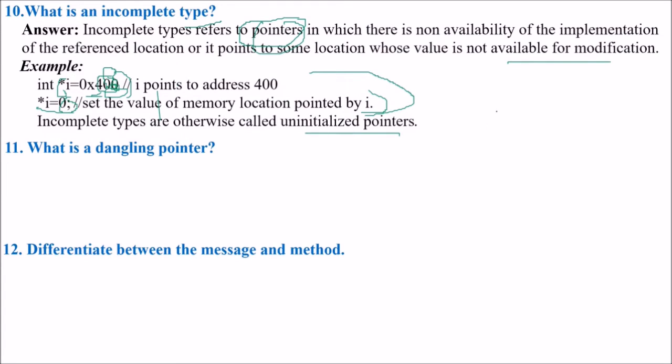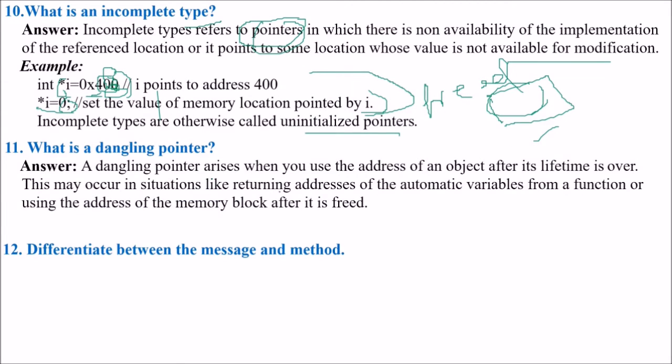What is a dangling pointer? See, if you have a memory area region which you want to access, and you have freed that area, say you have used the delete command, new and delete. You have just deleted, and now you are accessing that memory area. So this is the dangling pointer.